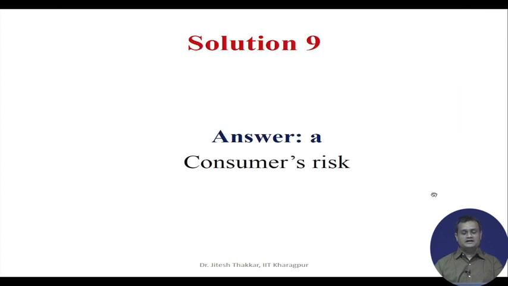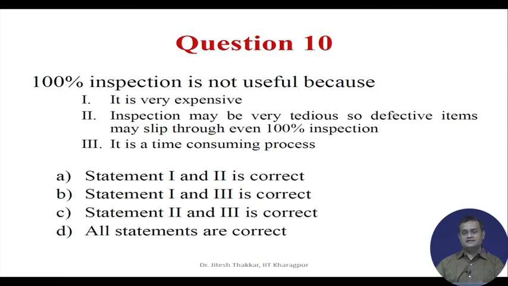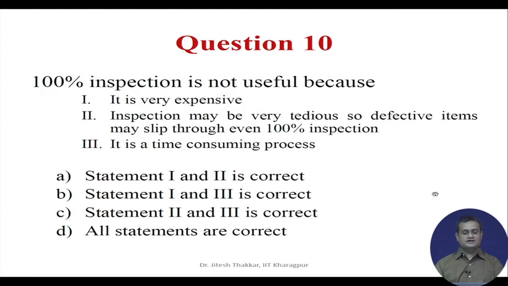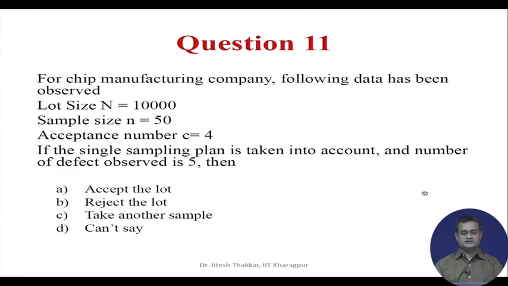So, we are just trying to appreciate the various dimensions of the operating characteristic curve. 100% inspection is not useful because it is very expensive. Inspection may be very tedious, so defective items may slip through even 100% inspection. It is a time consuming process. So, statement 1 and 2 is correct, statement 1 and 3 is correct, statement 2 and 3 is correct, all statements are correct. So, here answer is D, all statements are correct, and you can see that it is very expensive, it is time consuming, and it may be very tedious, so defective items may slip through even 100% inspection.